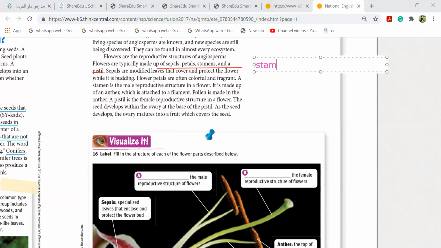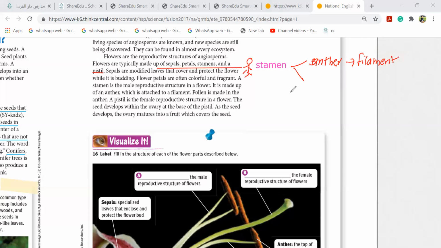Stamen is a male reproductive part that has an anther, and this anther is attached to a filament.